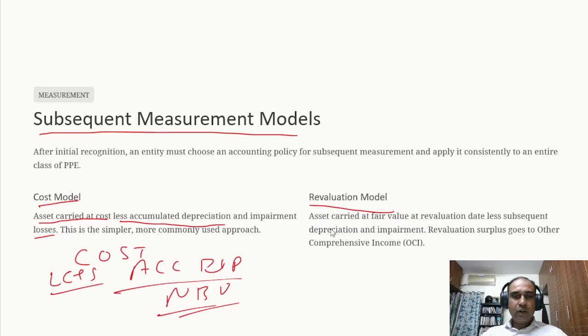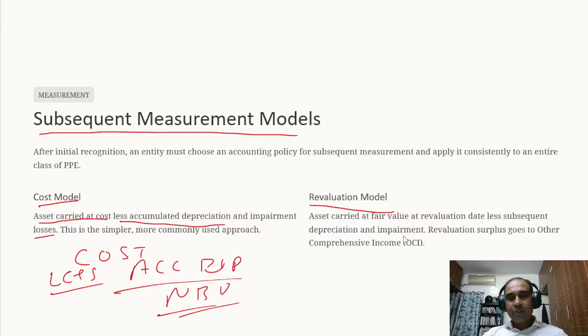In case of revaluation model, what happens? Assets are carried at fair value. That means after a certain period of time, the asset has to be revalued. Like the building today is 10 lakh. If I follow a cost model, today I am in 2026. If I bought a building today at 1 crore, in 2036 also, if I see my books, the gross block of the building will be at 1 crore, less accumulated depreciation obviously.